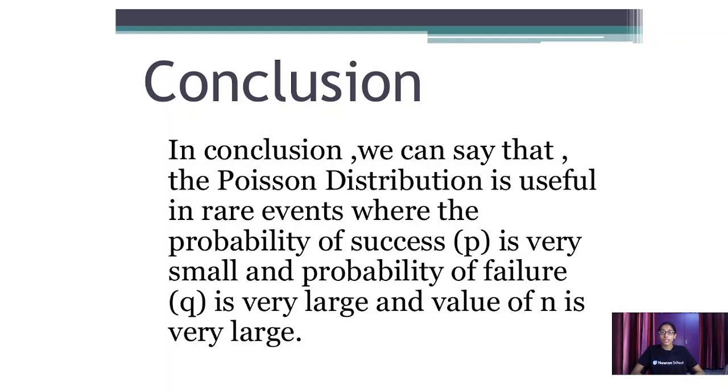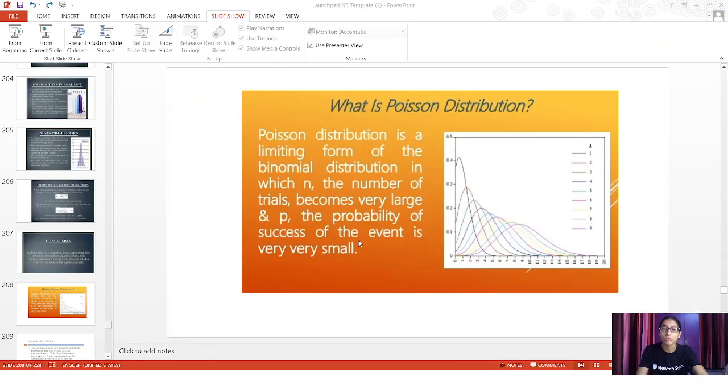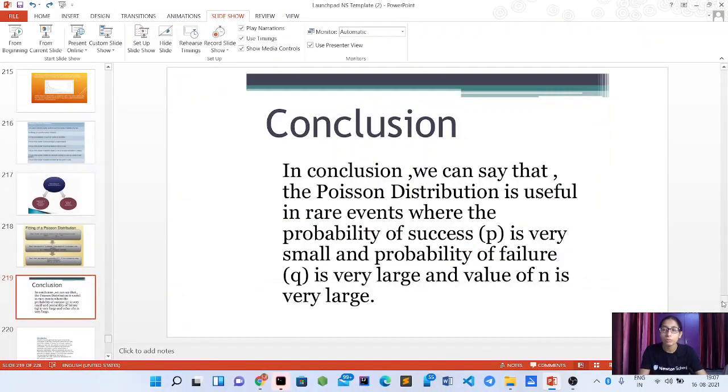It should be discrete, where the probability of success p is very small, the probability of failure is very large, and the value of n is very large. I hope it has been clear to you.